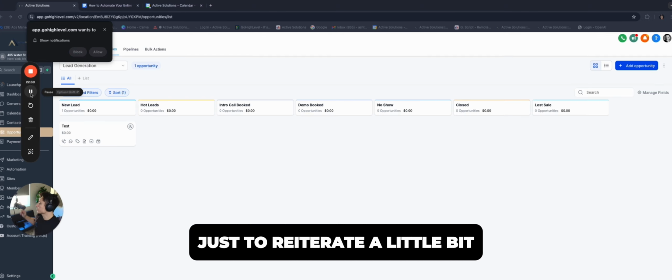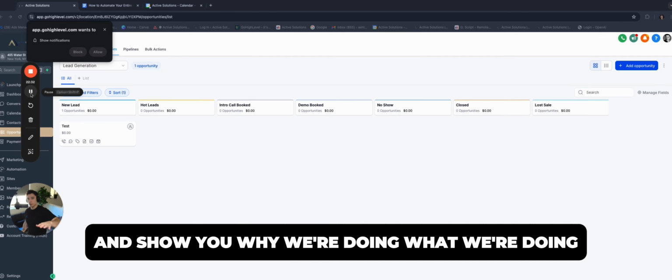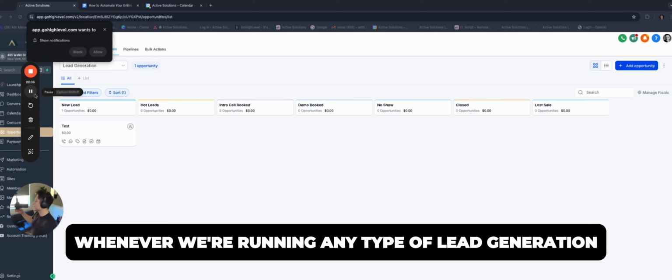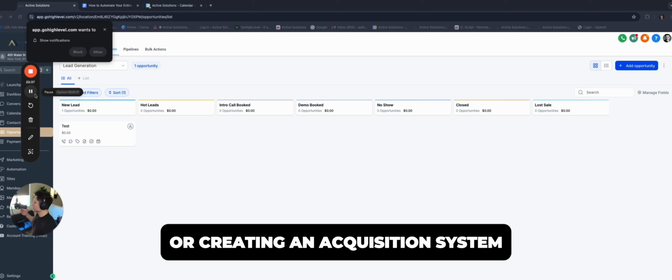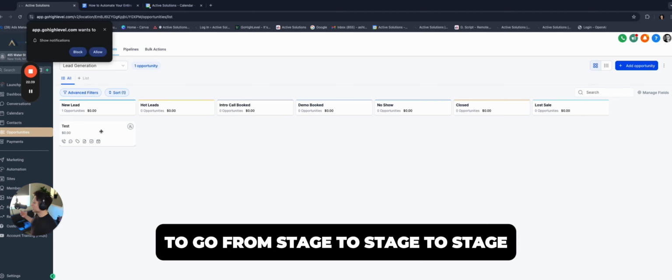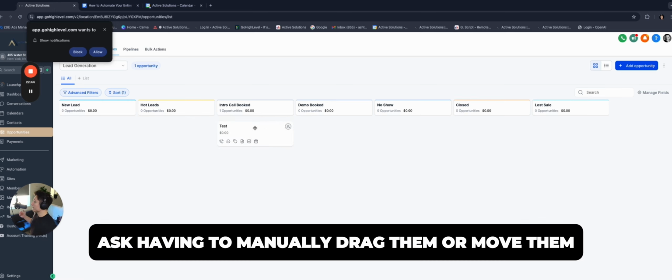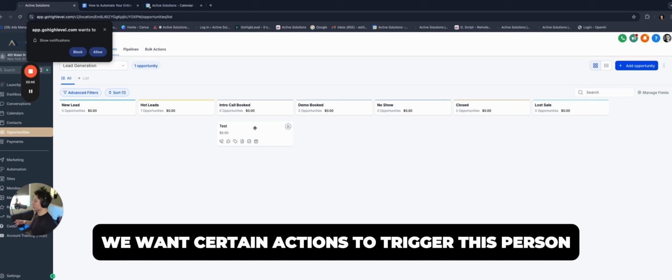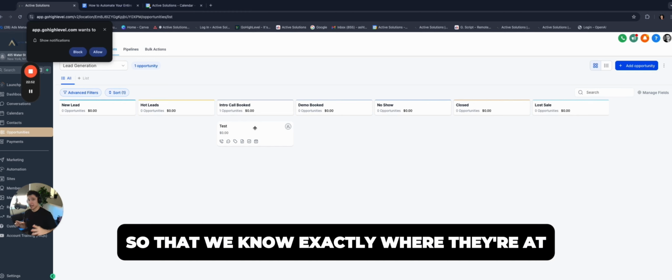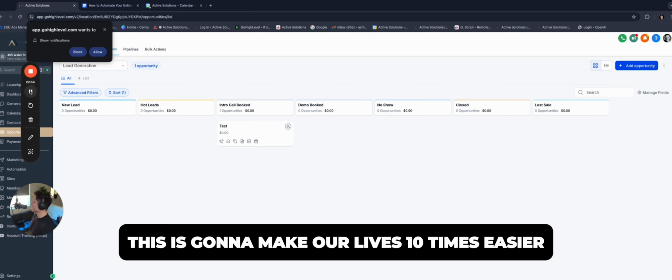Okay, now just to reiterate a little bit and show you why we're doing what we're doing. Whenever we're running any type of lead generation or creating an acquisition system, we want this little test lead to go from stage to stage to stage without us having to manually drag or move them. We want certain actions to trigger this person, so that we know exactly where they're at in the pipeline. This is going to make our lives 10 times easier.